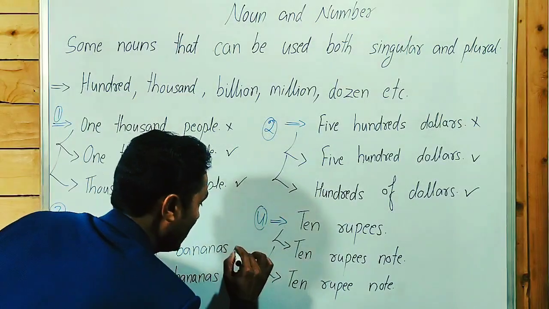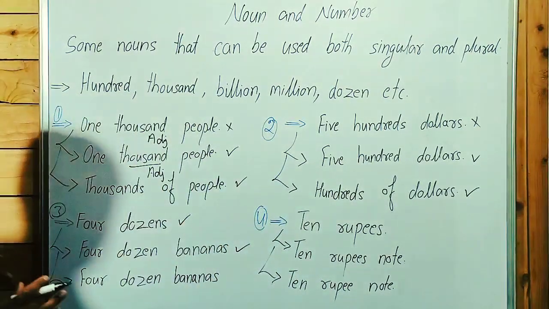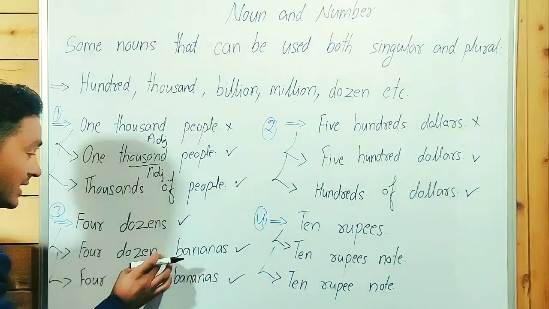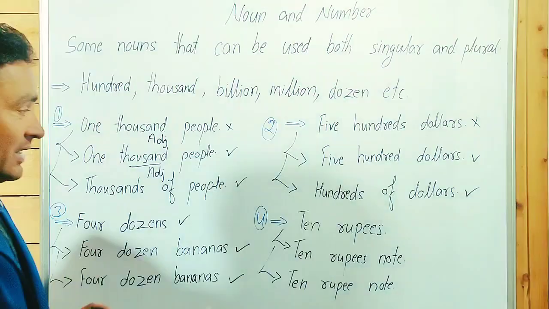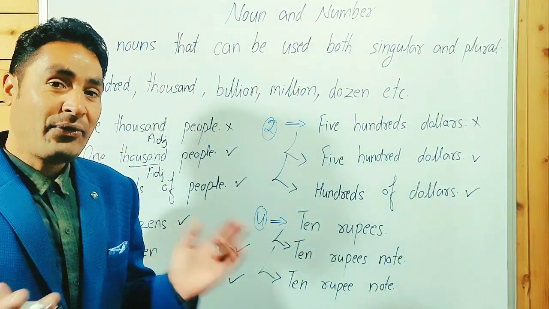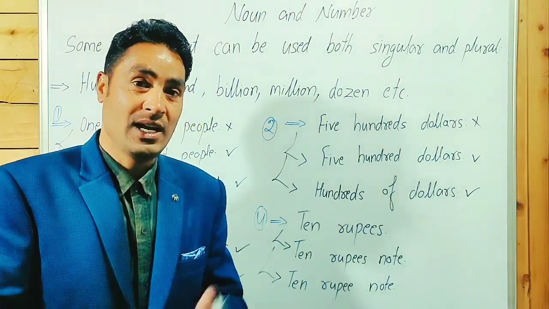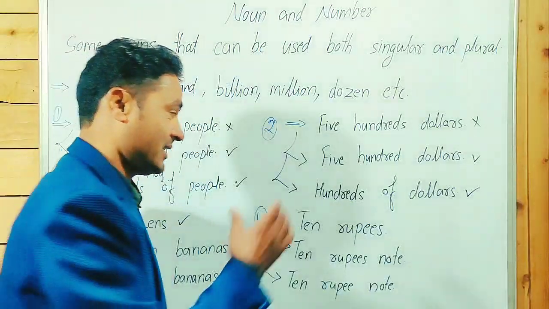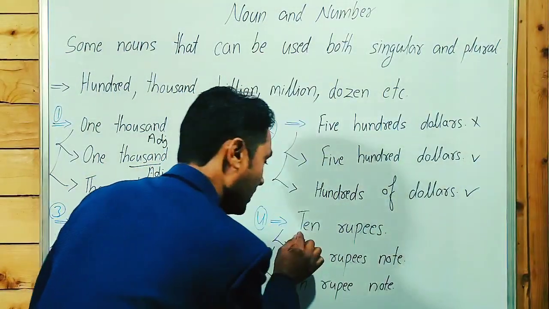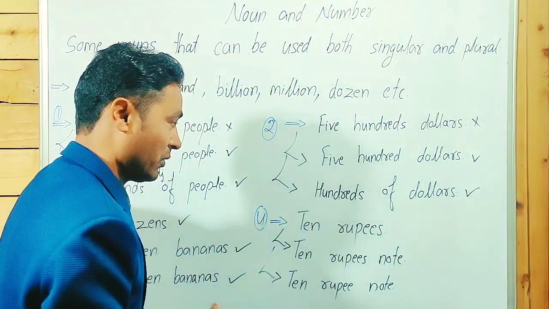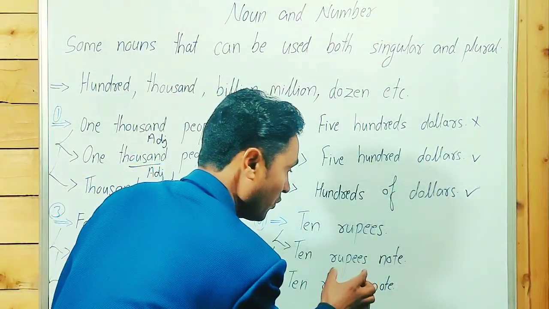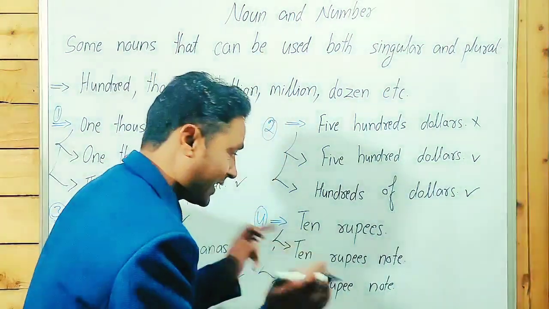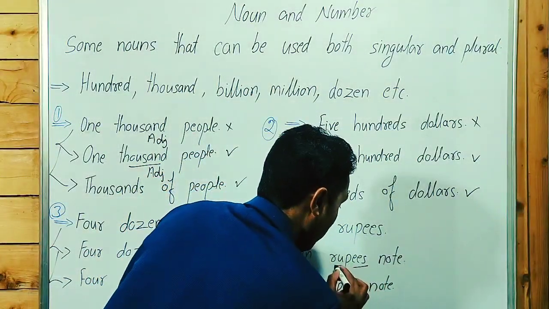Correct. It's a correct phrase. We can't say 4 dozens bananas. Incorrect. 10 rupees, 5 rupees, 100 rupees, 50 rupees are possible. 10 is a numeral adjective, rupees is a noun, plural. In 10 rupees note, 10 is a numeral adjective and rupees is behaving as an adjective.